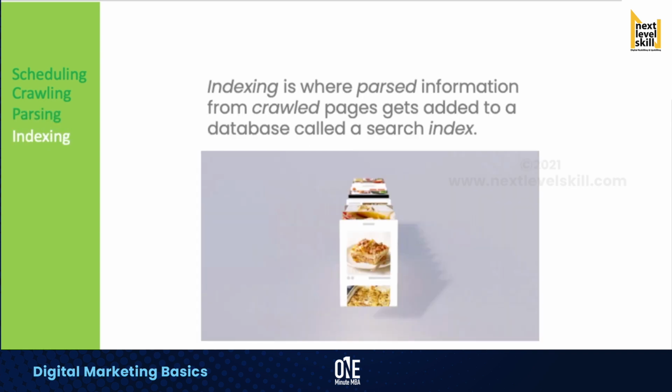Next, the last one is indexing. Indexing is where parsed information from crawled pages gets added to a database called a search index. Think of this as a digital library.